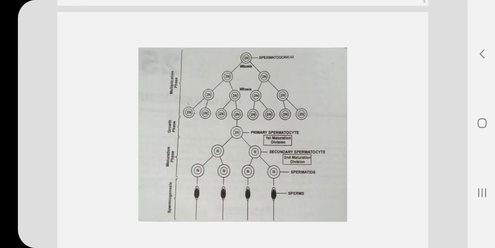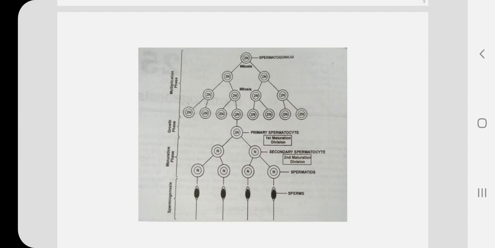In this diagram, you can see 2n spermatogonium cell undergoes continuous mitosis, 1, 2 and 3 such divisions, and they become spermatogonia, and each spermatogonium can undergo maturation division to form millions of sperms.